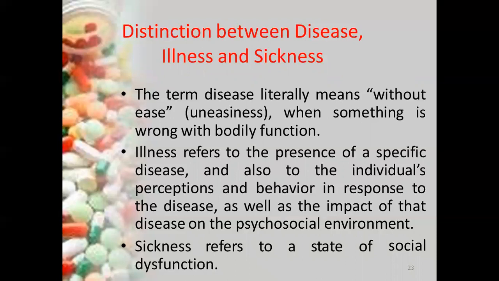That is, he is not feeling ease, he has some uneasiness. So that presence of uneasiness or of a specific disease in the body is illness. And sickness is a state of social dysfunction. So that is the difference between disease, illness, and sickness.